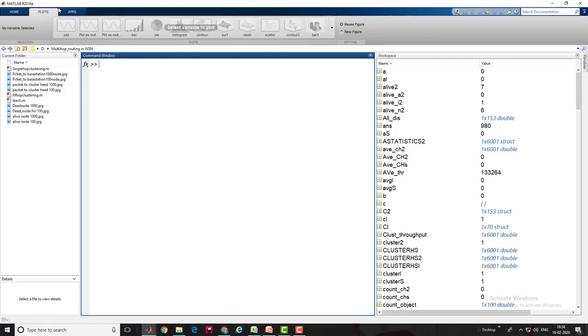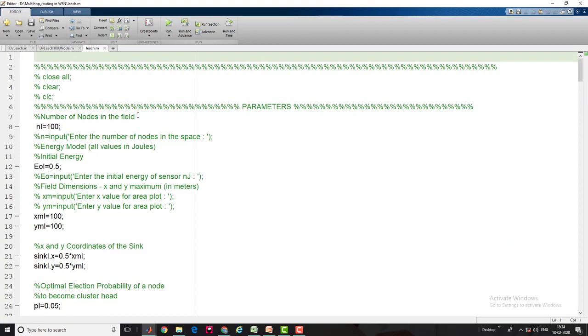This time, first I'll start with the scalability: how LEACH behaves when the number of nodes is 100, when the number of nodes becomes 1000, when the nodes are in a very compressed area, and when the area grows, what will be the behavior of LEACH correspondingly. So guys, this is the LEACH protocol.